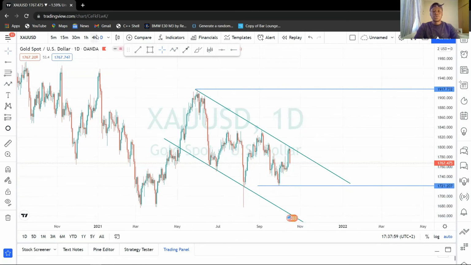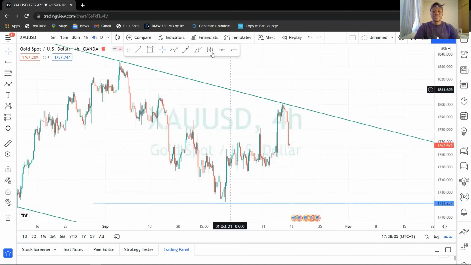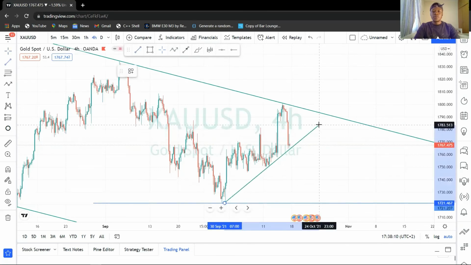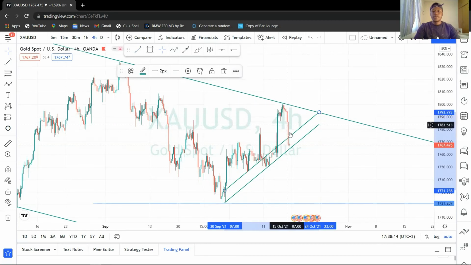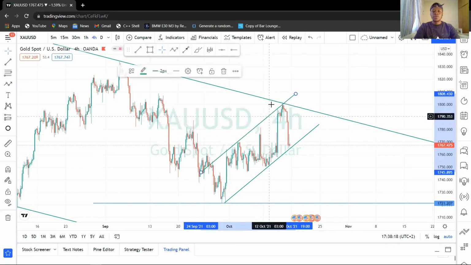So let's just simply go to your H4 time frame. On the H4 time frame, we're in an uptrend, and then we are sort of on the trend line. So this is what we are having right now. And then let's clone this, and then let's have our resistance trend line. So this is what we are basically having right now. We're sort of on the third touch, that's where we saw a high probability trade.